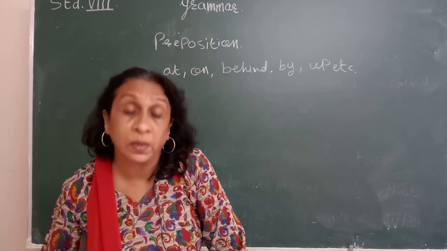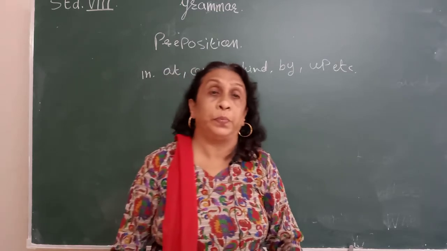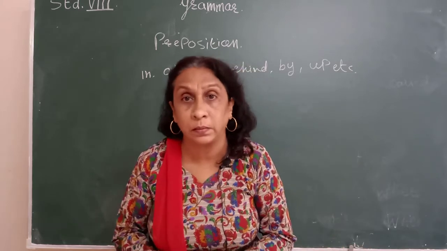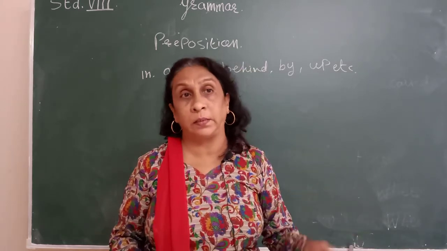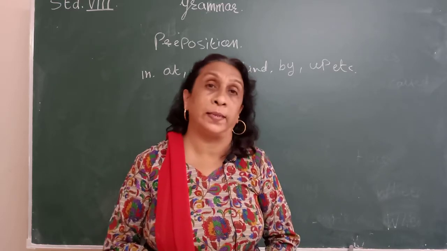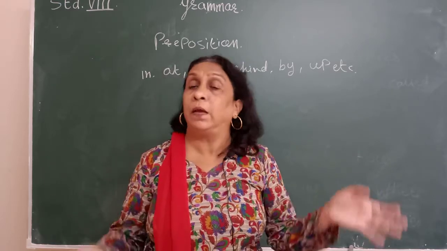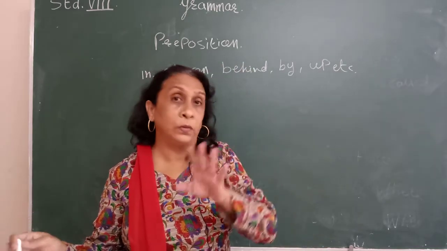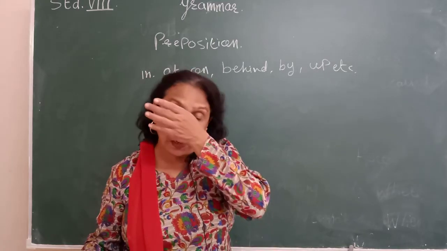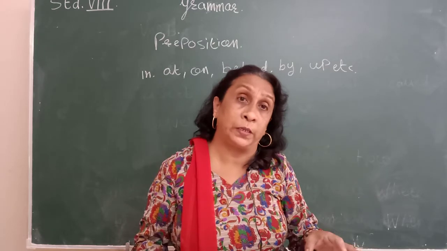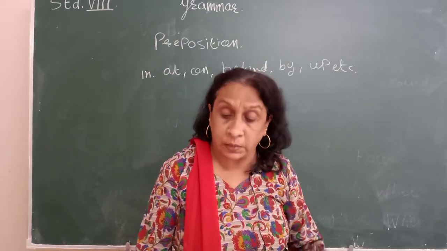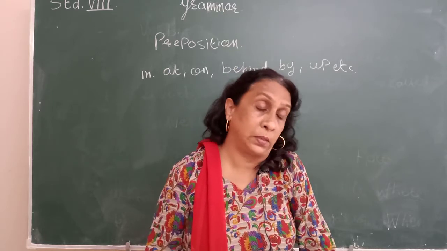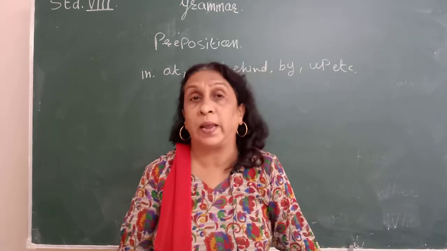Now let us first come to the conjunction. What is a conjunction? A conjunction is also called a linking word. It is a joining word. It joins two sentences or two words or two phrases. When we join two different sentences with a conjunction, two full stops will not come, only one full stop comes. And when we join two words or two phrases also, we use some words. Those are called conjunctions.